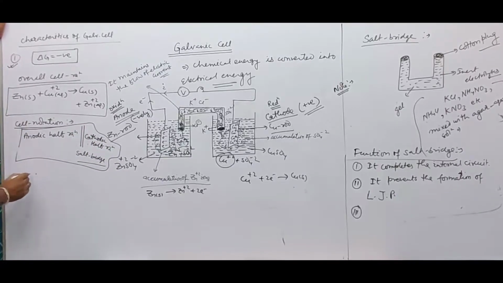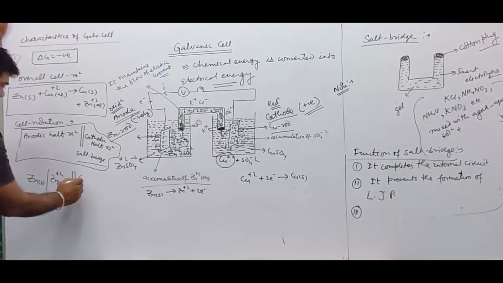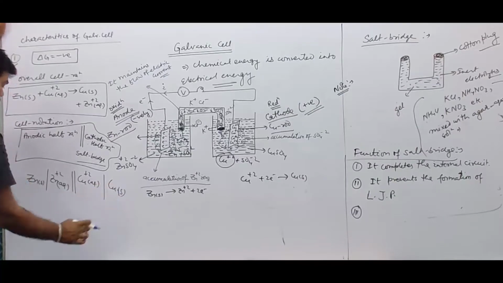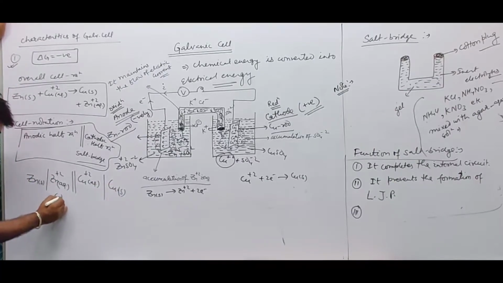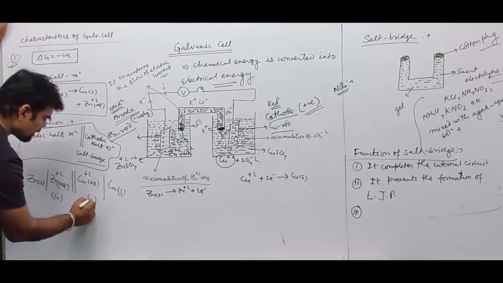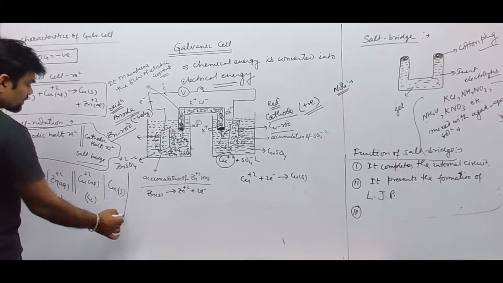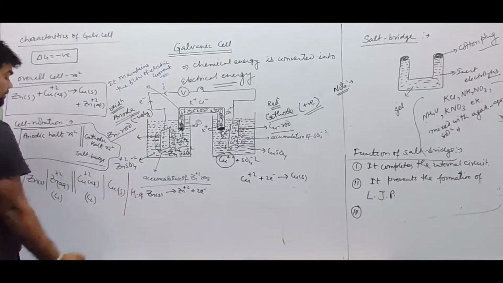For example, in this case, zinc solid converted to Zn2 plus aqueous, separated through a double line which is the salt bridge, then copper 2 plus aqueous converted to copper solid. This is aqueous with a certain concentration C1, and this aqueous with a certain concentration C2. Their electrode potential can be measured with the help of the standard hydrogen electrode.